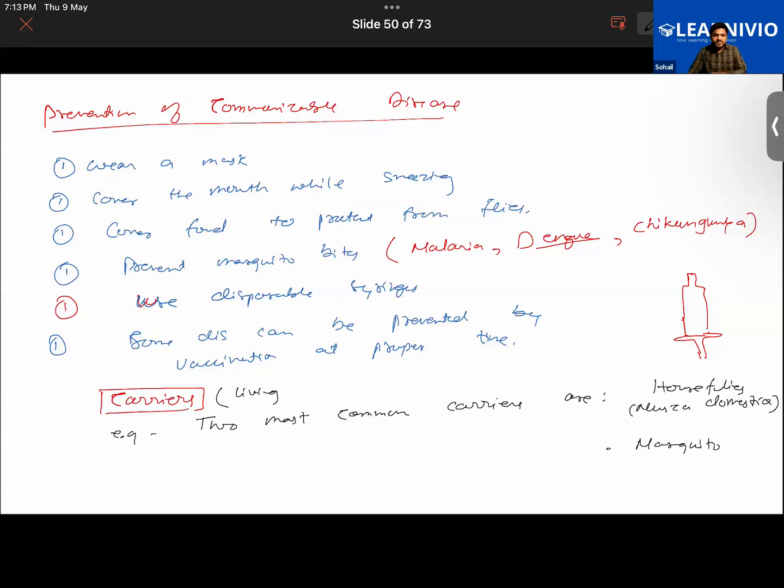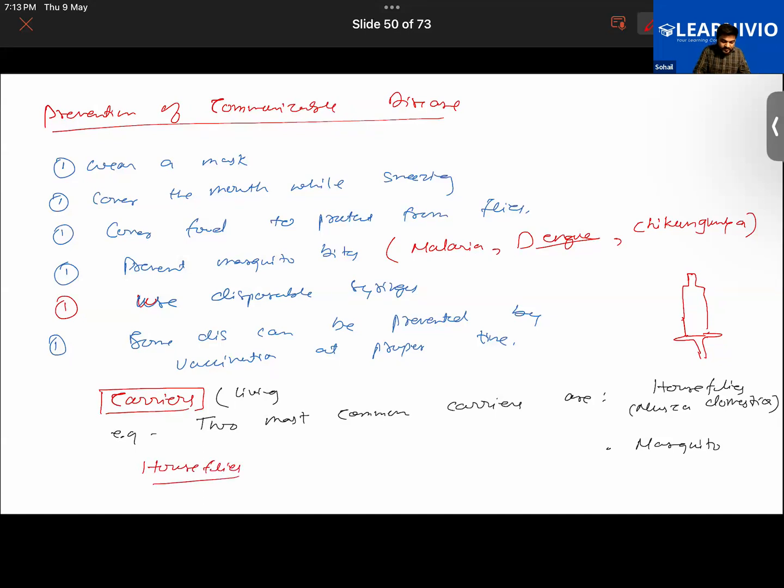You see that usually house flies sit upon a heap of garbage. They sit upon animal or human poop, and they also sit on food if it is uncovered. In that manner, they transmit a lot of diseases. So if you were to talk about the house fly, what diseases does it spread?